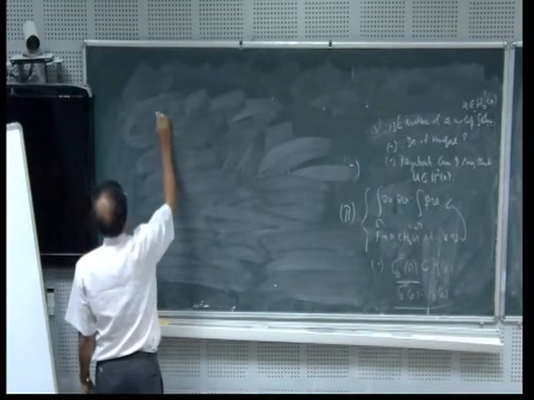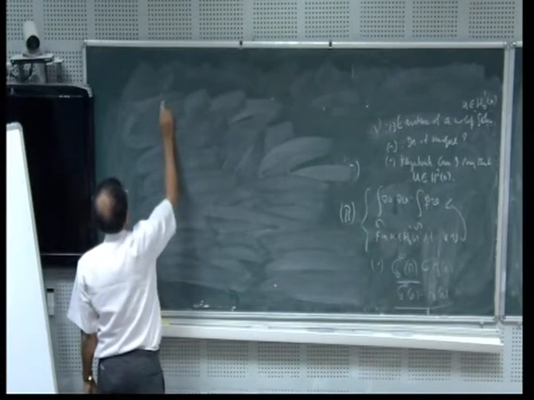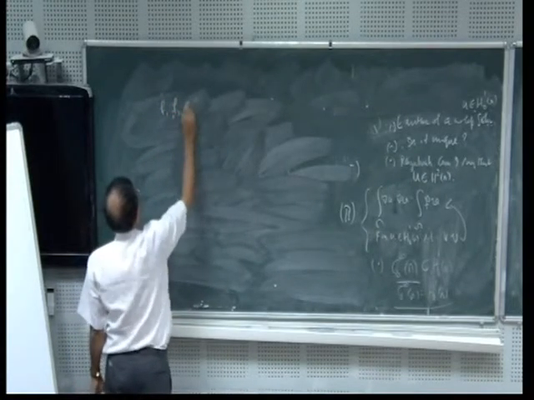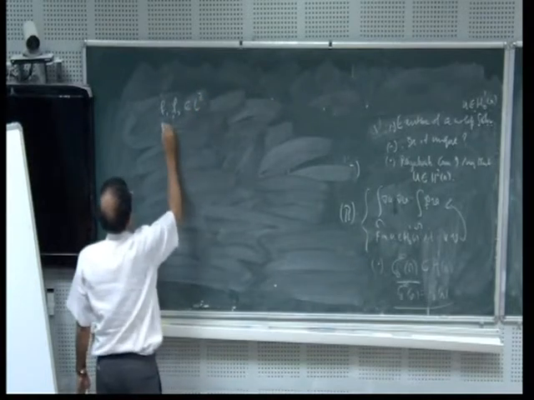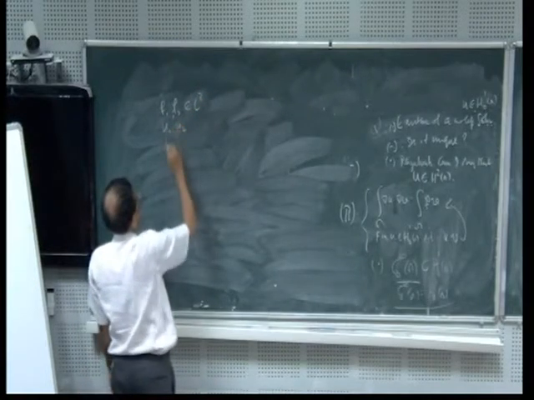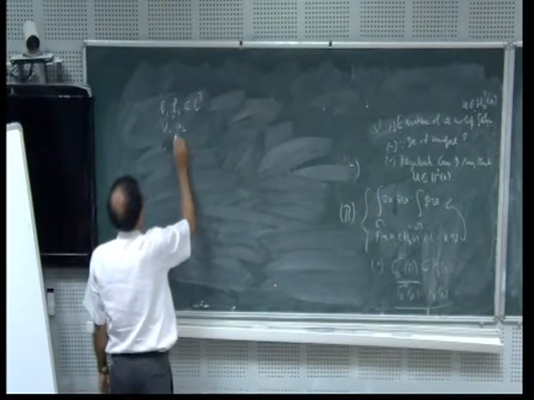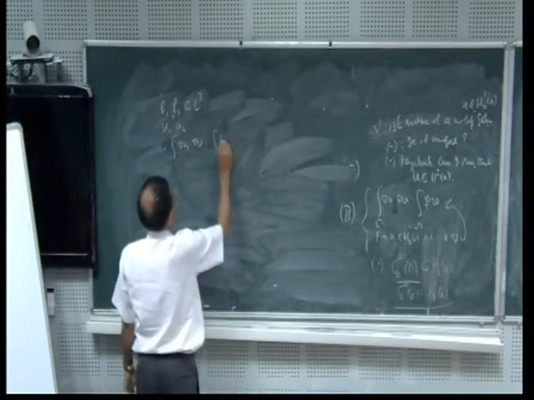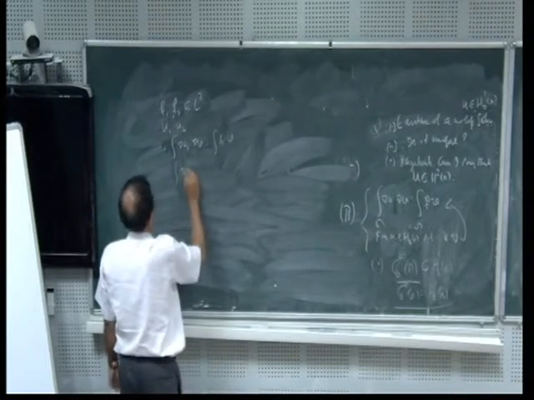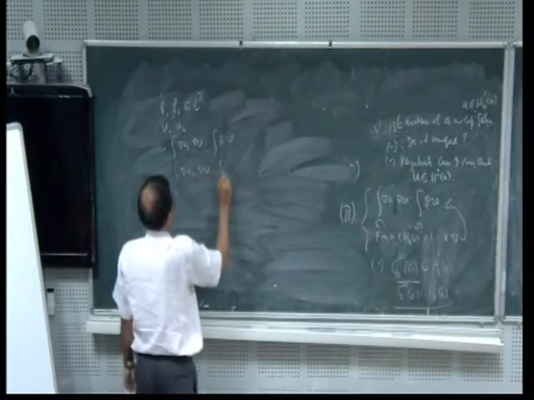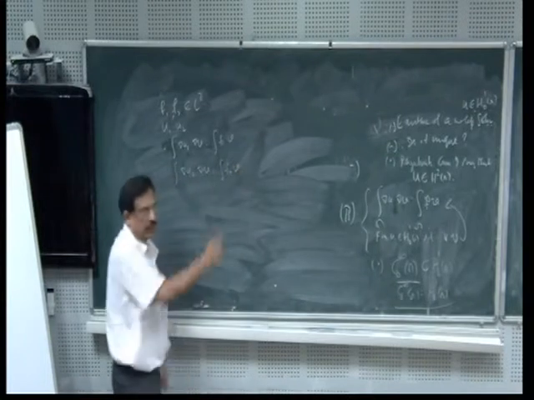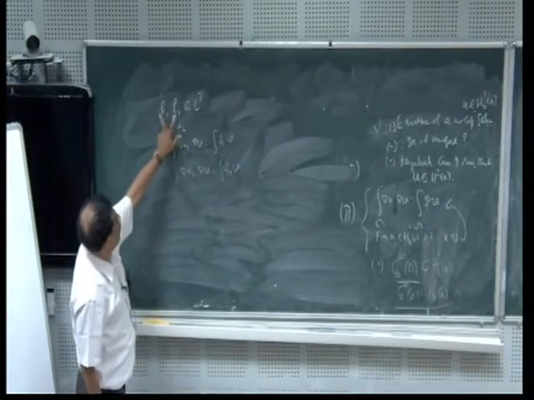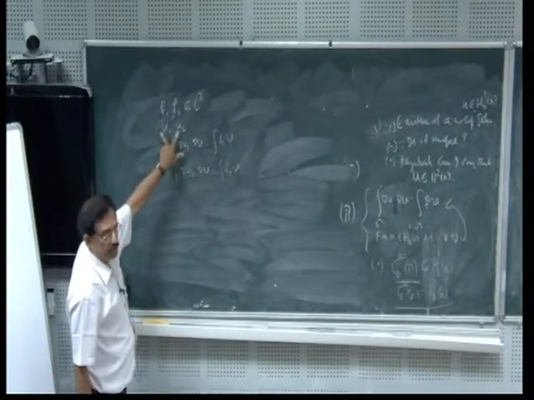Suppose, before going next, let f1 and f2 be two functions in L2, and u1 and u2 the corresponding solutions. That is, the integral of grad u1 dot grad v is equal to the integral of f1 v, and the integral of grad u2 dot grad v is equal to the integral of f2 v. Let f1 and f2 be given, and let u1 and u2 be two solutions of this equation.